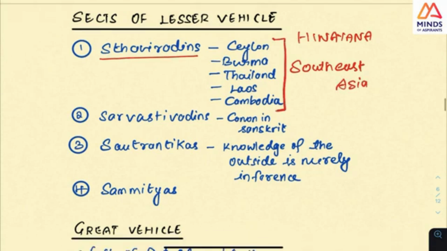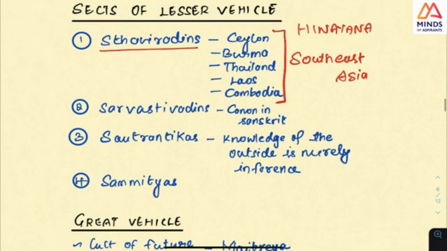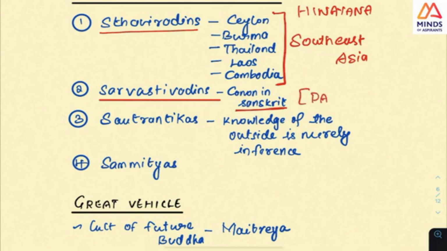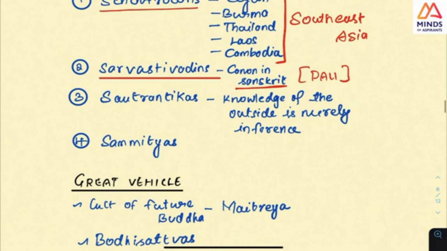And next, in this lesser vehicle, in Hinayana itself, many sects are there. Sarvastivadins. In this sect, they have written in Sanskrit also. Usually the canon or books written in Hinayana is Pali, but in Sarvastivadins, the canon is written in Sanskrit also. And then Sautrantikas.